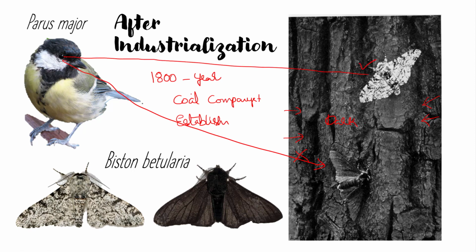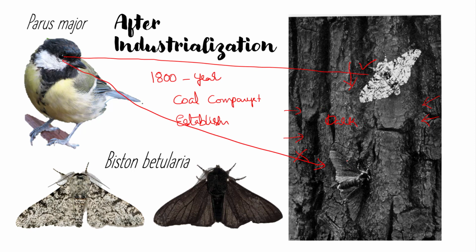After industrialization, the dark colored pepper moth got an advantage in the natural selection process, whereas the previously naturally selected light colored pepper moth was at a disadvantage. There was an immense decrease in the population of the light colored moth due to continuous predation.